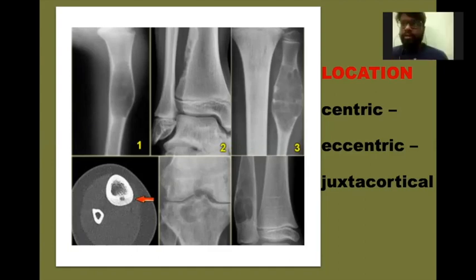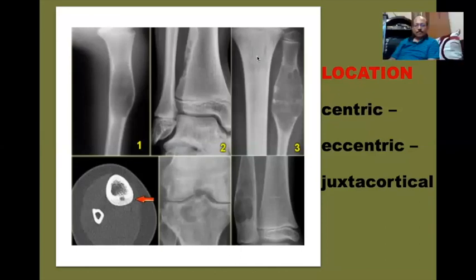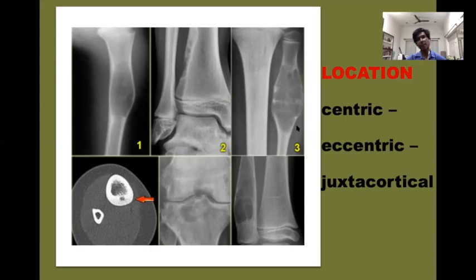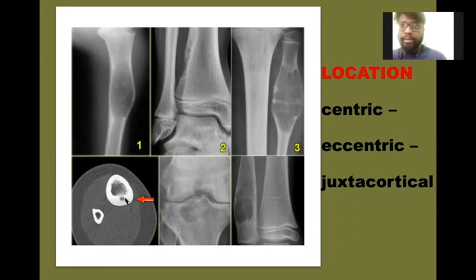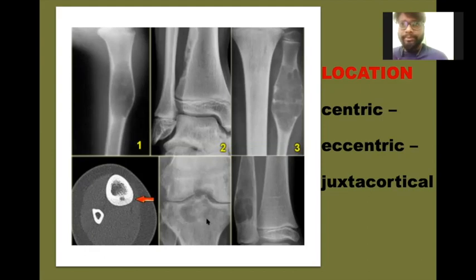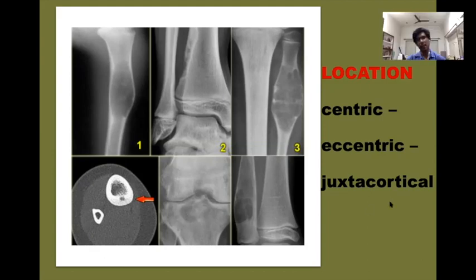According to the location, we can classify it as eccentric or a juxtacortical variety. On figure 1, we have an eccentric type of lesion. Figure 2, we have an eccentric type of lesion, and in figure 3, we can have a juxtacortical type of lesion. Sanjay, this is a centric type of lesion. This fourth figure is a cortical type of lesion. This is also a centric. Juxtacortical is found in the parosteal variety of osteosarcoma.